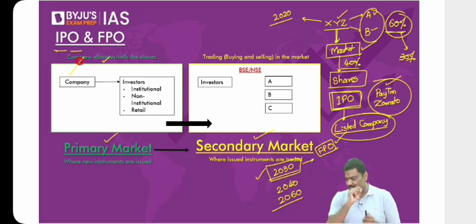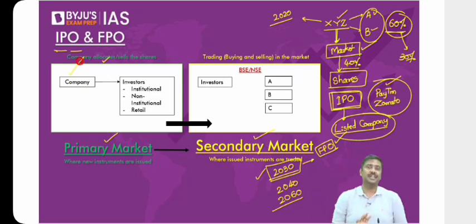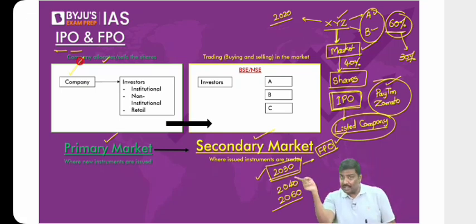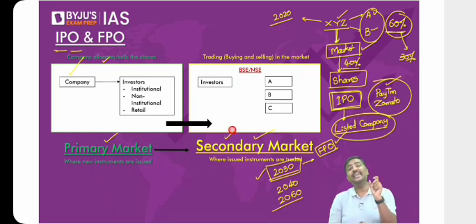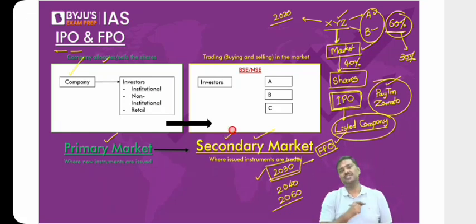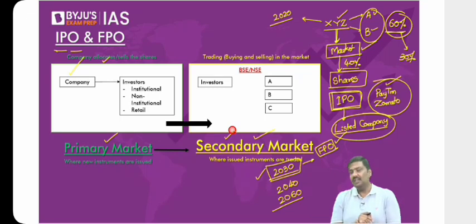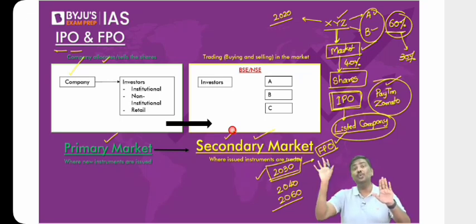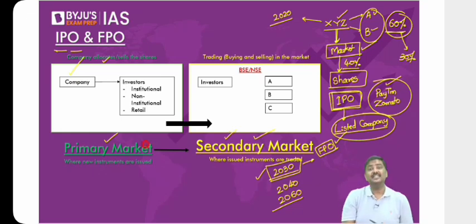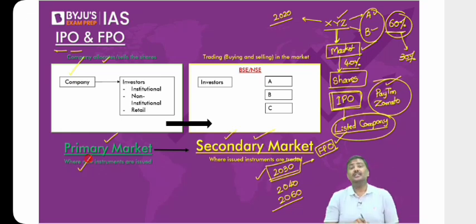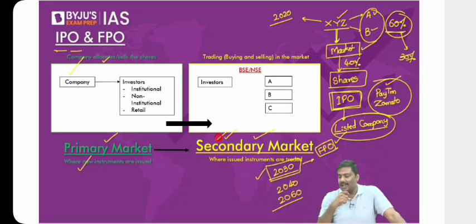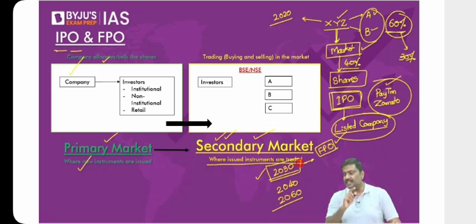Now, imagine you purchase the shares and you want to sell them. You're allowed to sell those shares in the market, which is called a secondary market. Examples of a secondary market are Bombay Stock Exchange and National Stock Exchange, BSE and NSE. So the idea is simple here. Please look at the picture again. A market where the issuer is issuing the securities is called a primary market. Whereas when instruments which are already in the market are traded, these are called a secondary market.